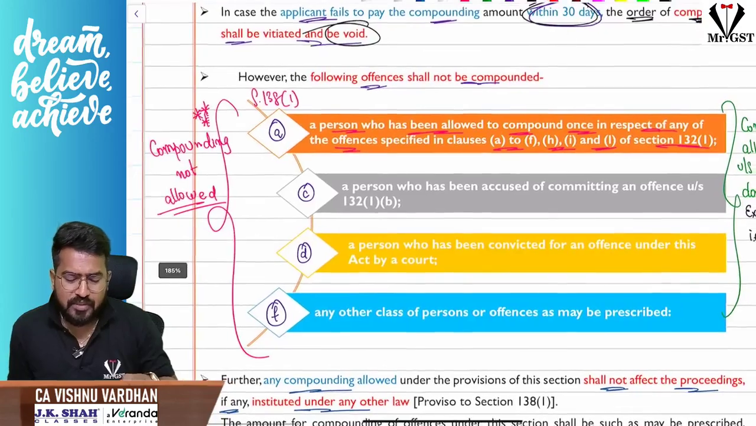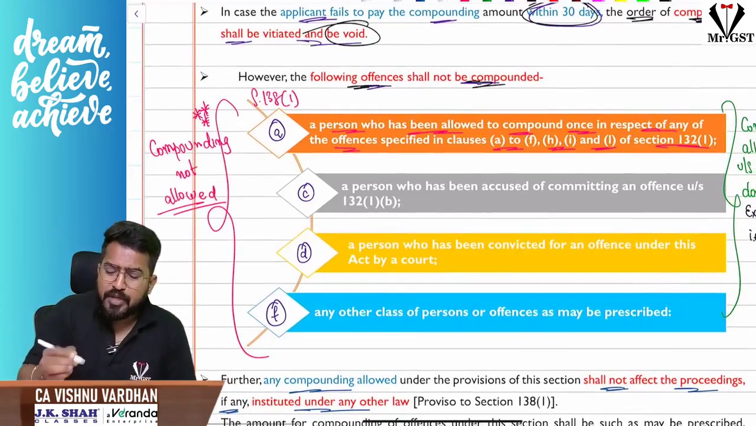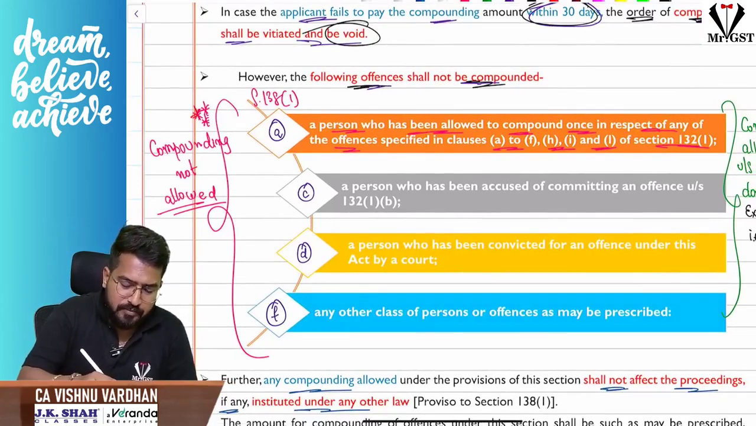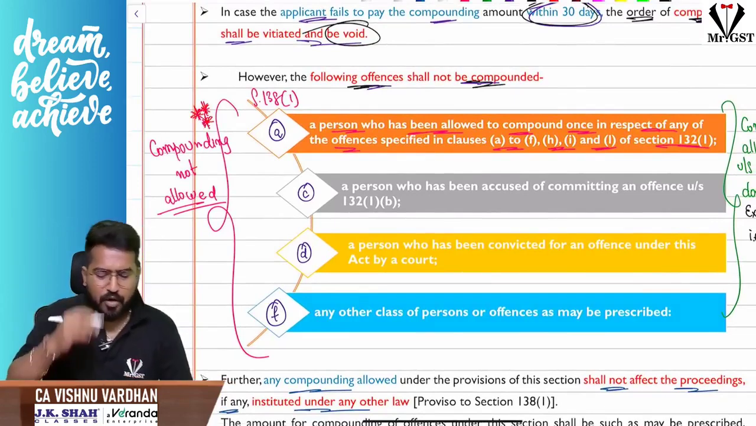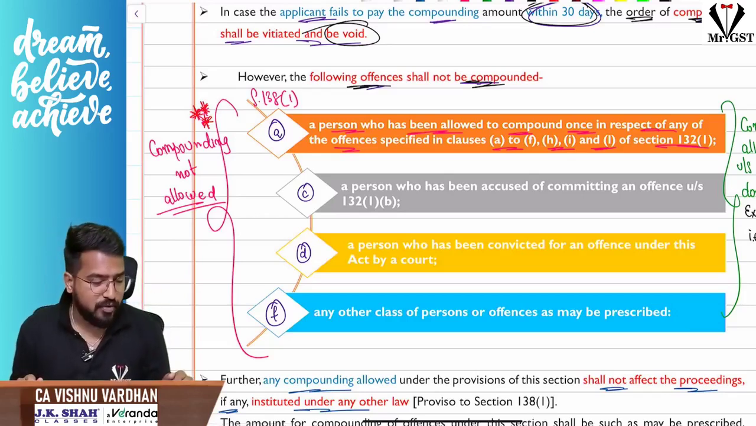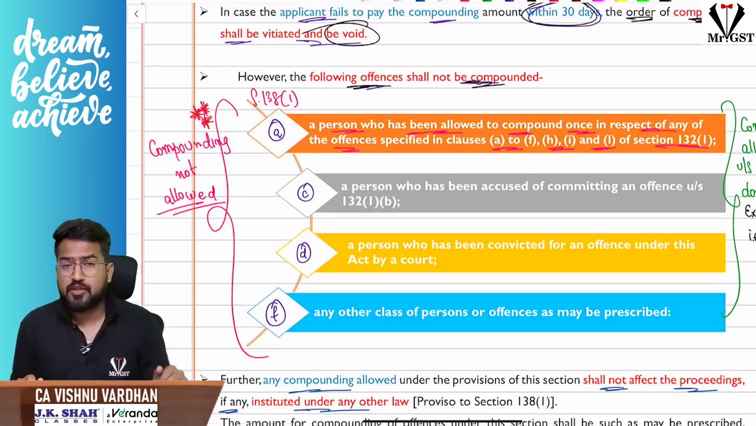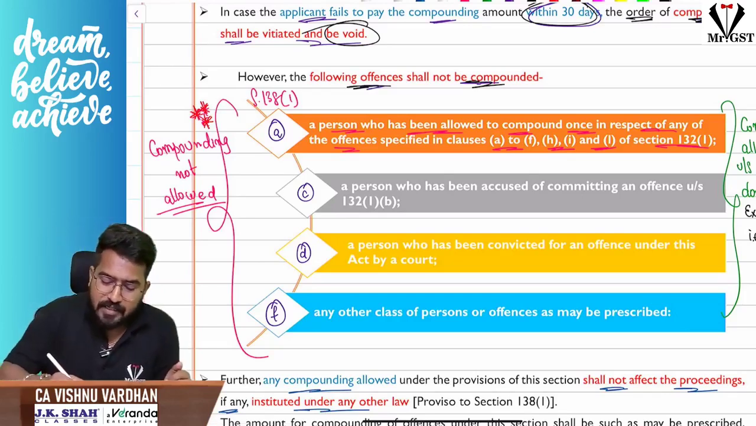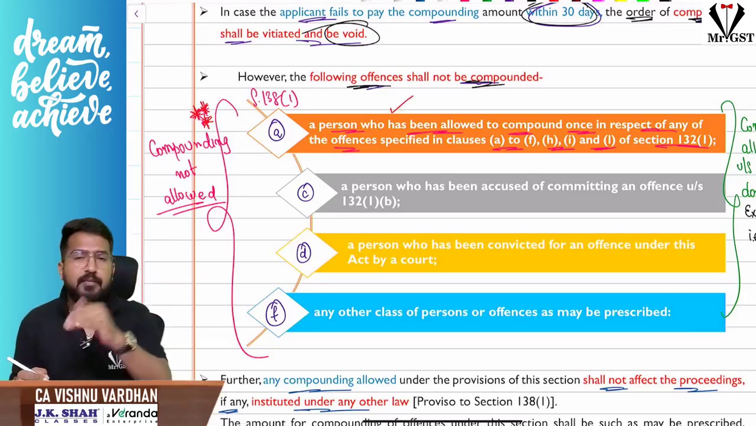As I told you, certain offenses cannot be compounded. Very, very, very important concept. Please remember when compounding of offenses is not allowed. Sir, compounding of offenses, if you remember, there are 9 cases that we have seen. Compounding of offenses is not allowed if it is a repeated offense. So for a second time offense, it is not allowed.